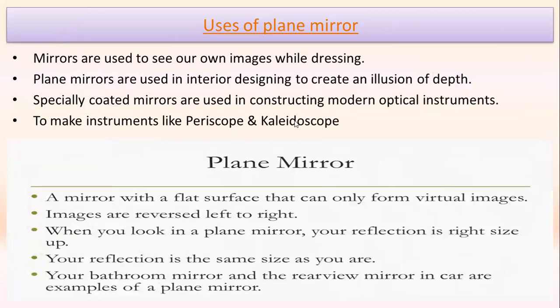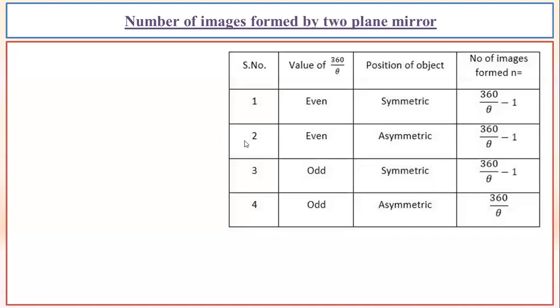That is the uses of the plane mirror. Where do we use a plane mirror and for what has it been used? Everyone knows that a plane mirror is used for domestic purposes, for dressing. That is a very common thing. But other than that, there are also some places where a plane mirror can be utilized: a periscope and a kaleidoscope. Those are two important optical devices or optical instruments where the plane mirror can be used. And even other than these, there are so many other places where we can use a plane mirror. You all have studied about that and you know about it. So we will move to the next part.